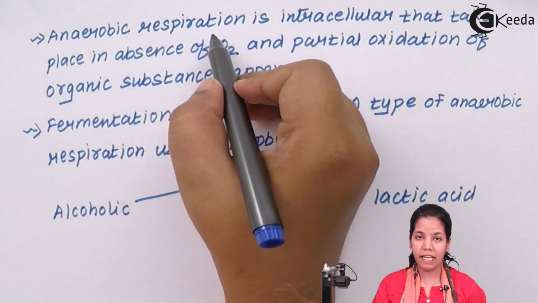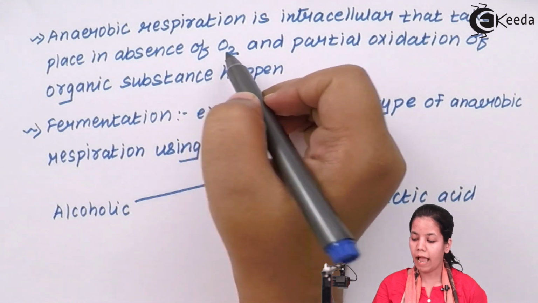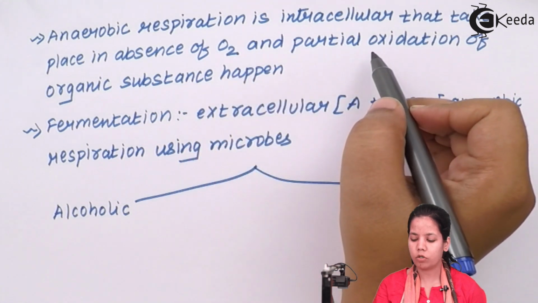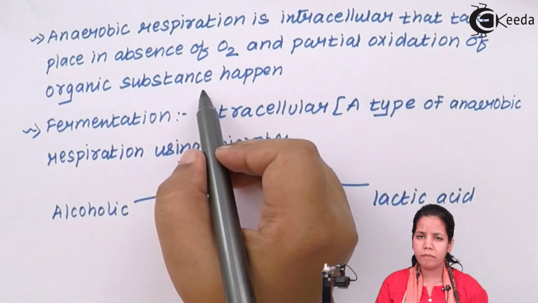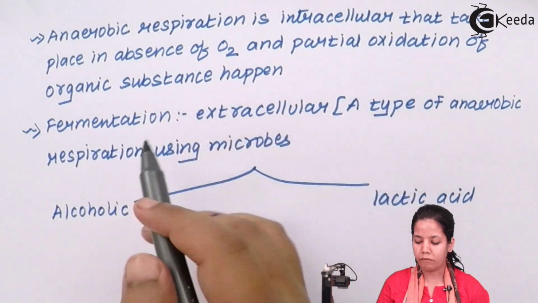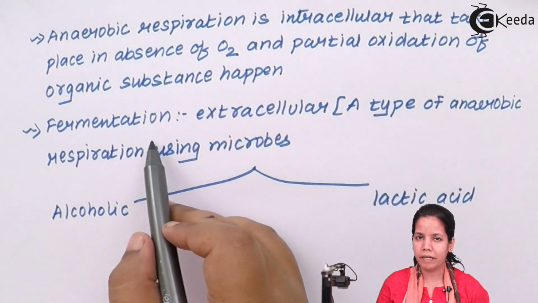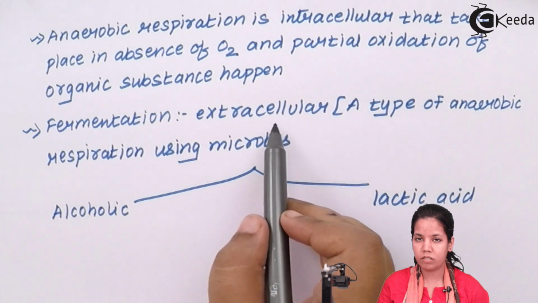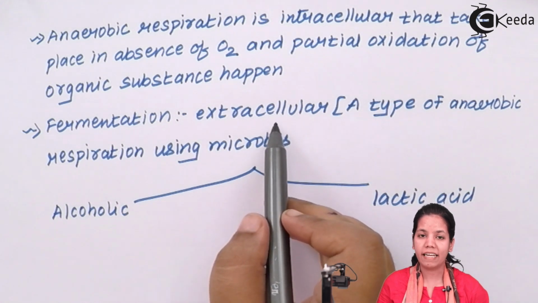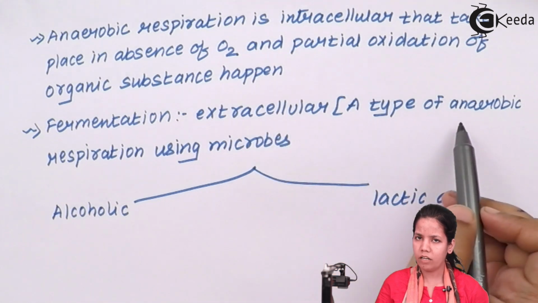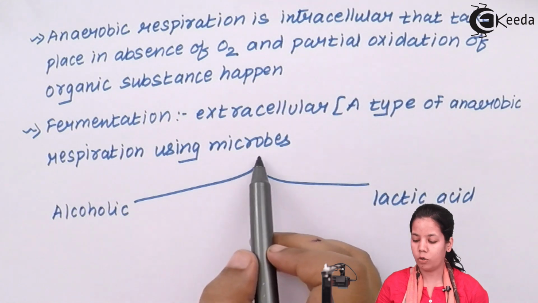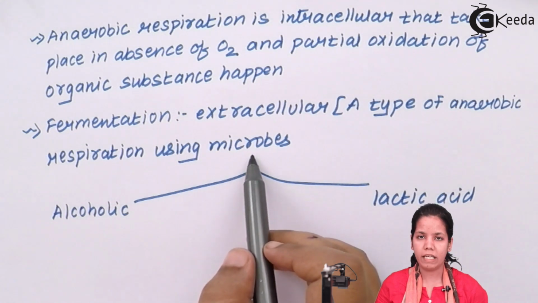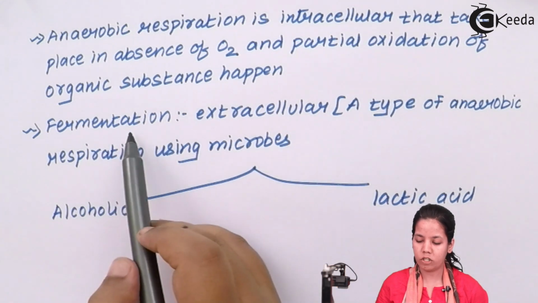Anaerobic respiration will take place in the absence of oxygen, and partial oxidation or incomplete oxidation of organic substances happens in this process. Now there are different kinds of anaerobic respiration. One of them is fermentation. It is an extracellular process that takes place outside the cell. It is a type of anaerobic respiration that happens in the absence of oxygen using microbes like Saccharomyces cerevisiae or yeast, especially in dough making or raising any product.